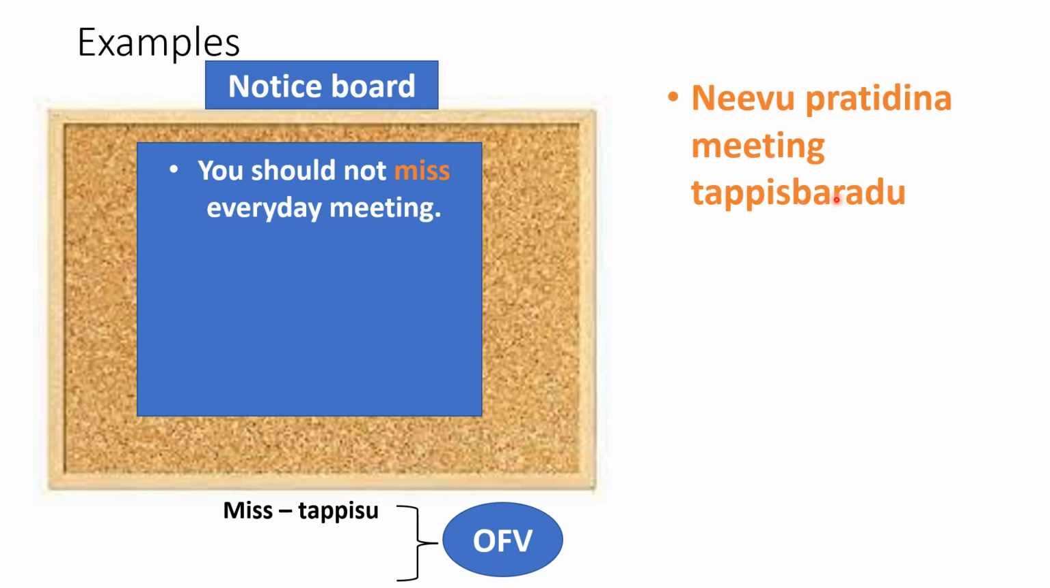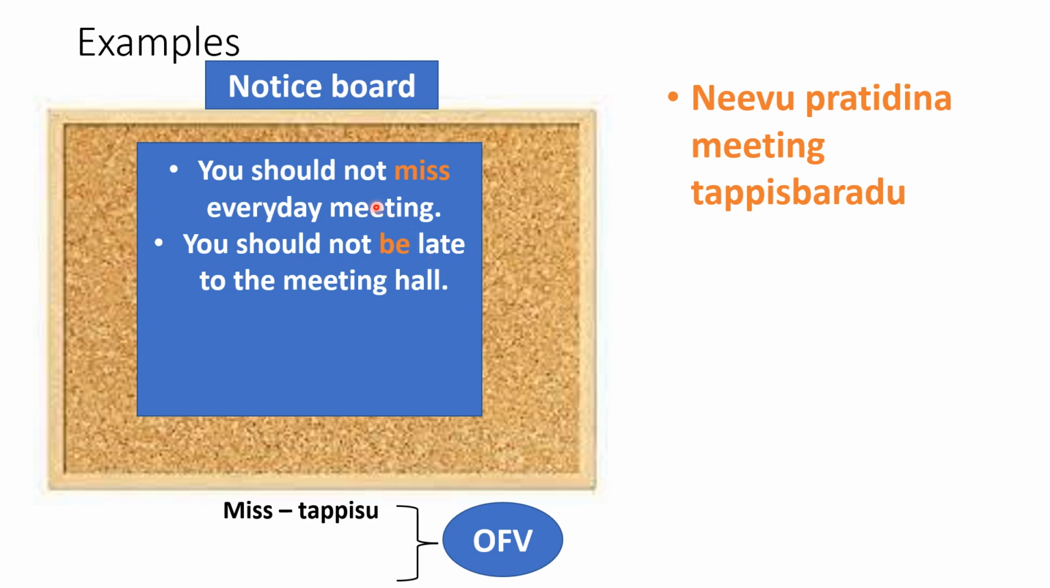The answer is ನೀವು ಪ್ರತಿದಿನ ಮೀಟಿಂಗ್ ತಪ್ಪಿಸಬಾರದು. So every day is pratidina, right? And when you apply the rule, it will become tappisabaradu.